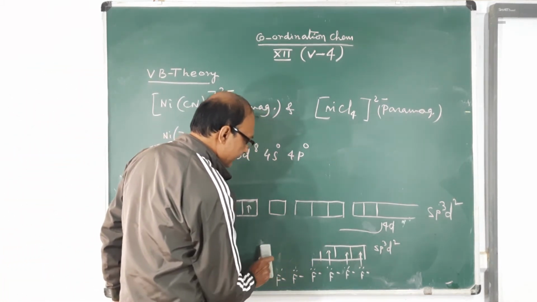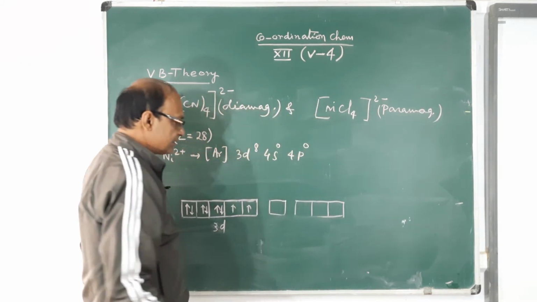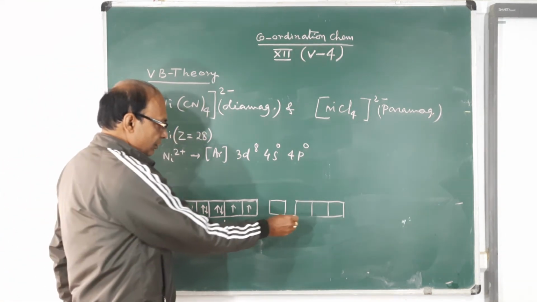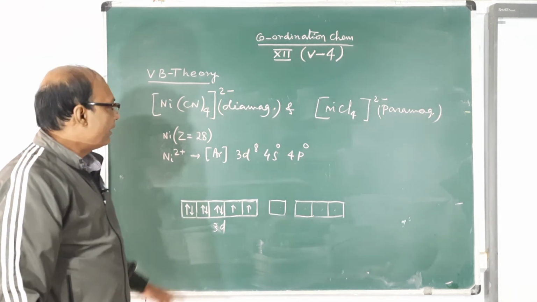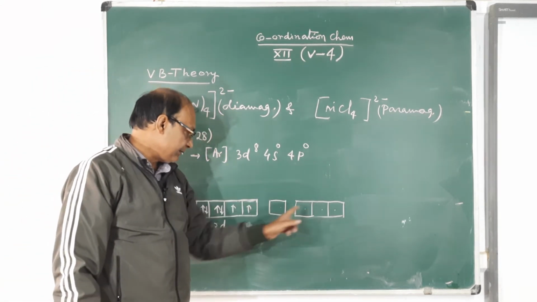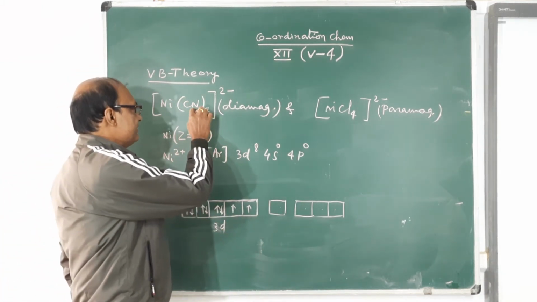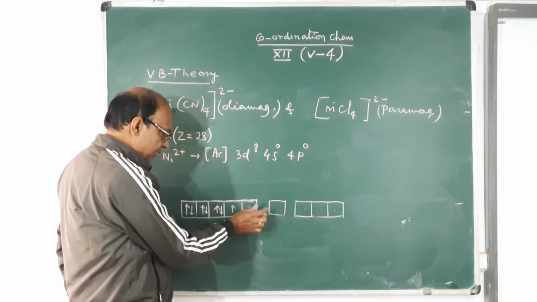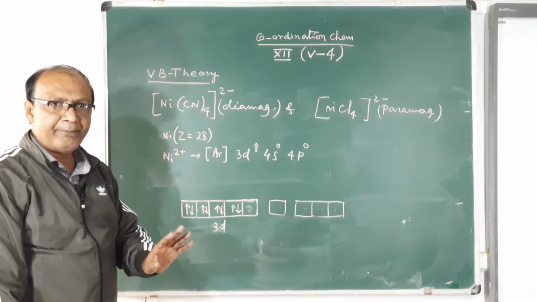Therefore, the number of hybrid orbitals necessary for hybridization is 4. There are 4 ligands, so these 4 can take part in hybridization, but according to this it is diamagnetic. If we involve the outer orbitals, then it will be paramagnetic. Therefore the same thing is observed again: the CN minus ligand forces the electrons to pair up, making one d orbital empty.